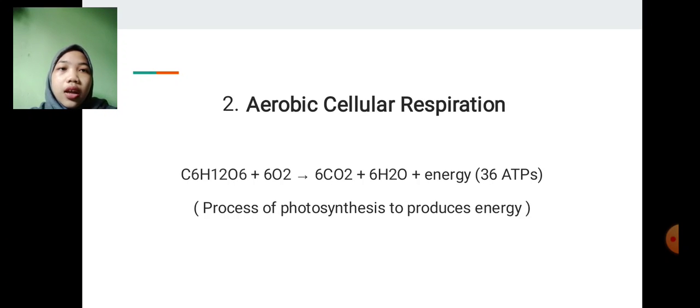Number 2 is aerobic cellular respiration. The reactants for the reaction are glucose plus oxygen, and it produces carbon dioxide plus water and energy, which is ATP. Aerobic cellular respiration is the process that uses the glucose from photosynthesis to produce energy, while photosynthesis itself cannot produce energy.